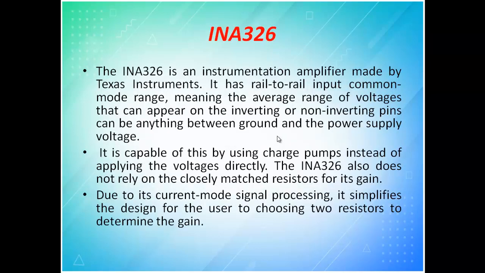Now, a commercially available instrumentation amplifier IC is available in shops. The number is INA326. INA326 is a commercial instrumentation amplifier made by Texas Instruments. Texas, I think you all know, is in the US. They are a manufacturer of ICs. So Texas Instruments manufactures an IC called INA326. This INA326 is an instrumentation amplifier.